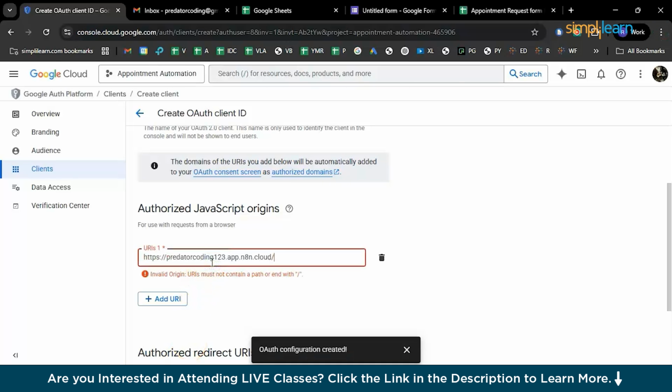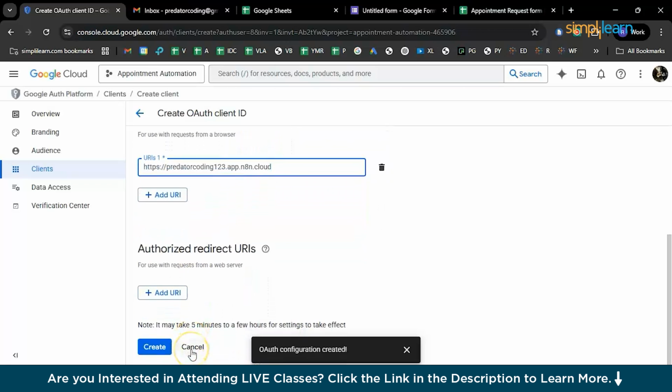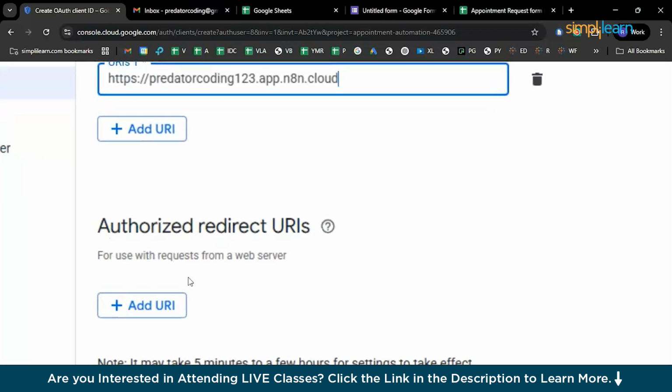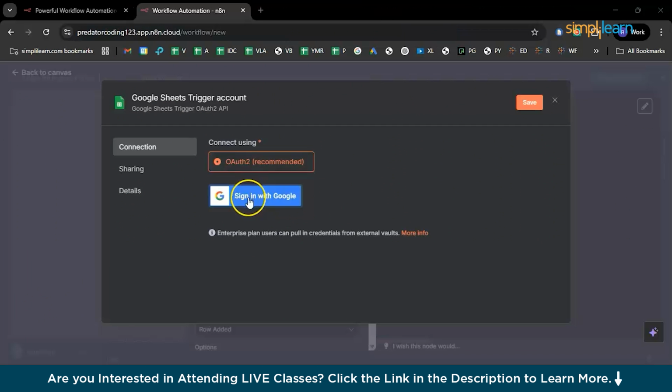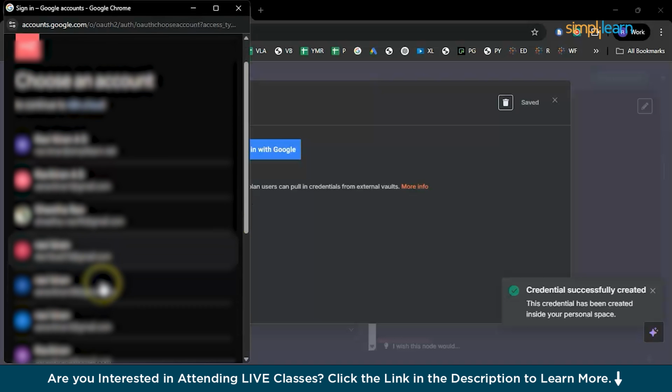There you go. I think even this slash is not required. Just eliminate it. And you should be having a fully functional URI. Now, you need to have a URI for redirect as well. Now, this is also simple. You just need to paste the same URL. So you just need to log in.